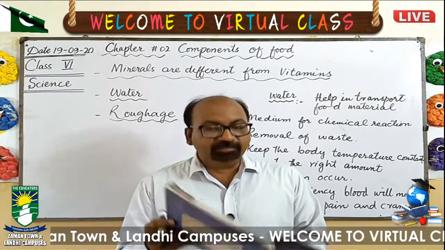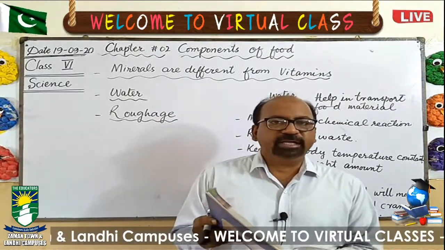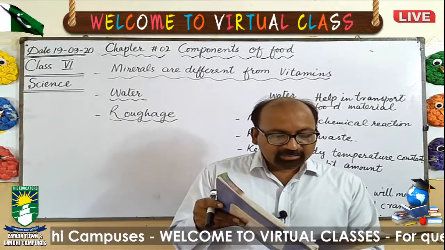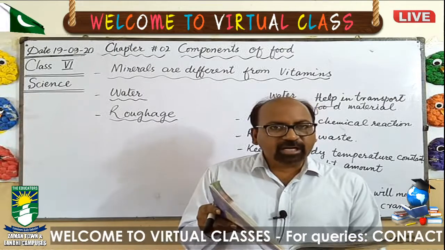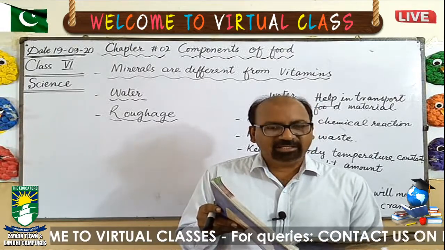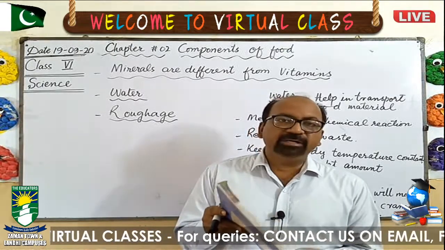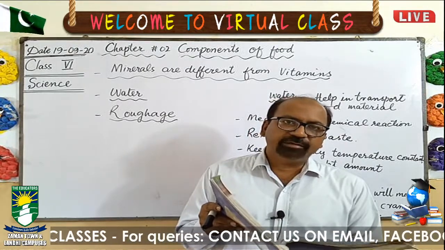These are the symptoms. How can we find that a person is anemic? The person will feel weakness. Their color will become pale, and the number of RBCs in their blood will reduce.